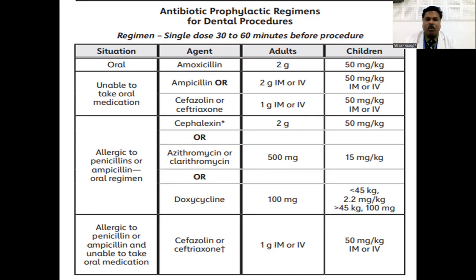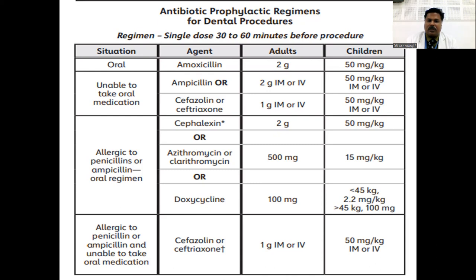If the patient can take orally, then amoxicillin, it is 2 grams for adults and 50 milligram per kilogram body weight for children, if the patient can take orally. And if the patient cannot take orally, the drug of choice is ampicillin, again 2 gram IM or IV, or 50 milligram per kilogram IM or IV for children.